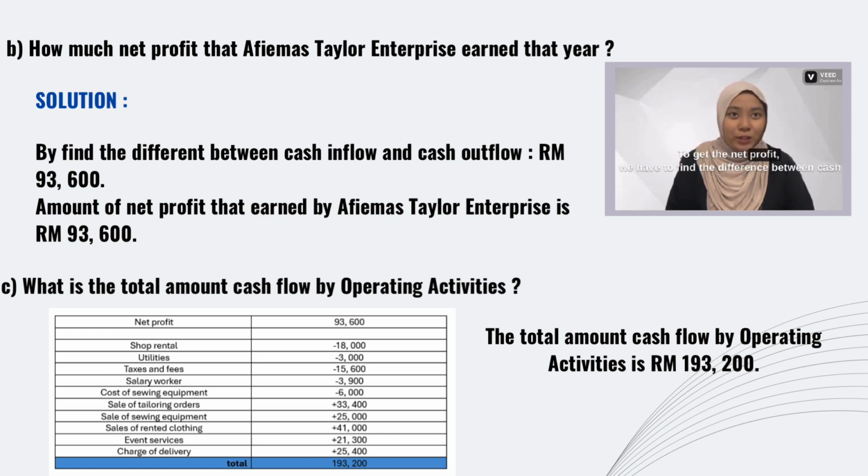To get the net profit, we have to find the difference between cash inflow and cash outflow. So the difference between cash inflow and cash outflow is 93,600 ringgit Malaysia. So the net profit earned by Afimas Tailor Enterprise is 93,600 ringgit Malaysia. C. What is the total amount of cash flow by operating activities? To find the total amount of cash flow, we have to sum up the cash inflow and the cash outflow. So, the total amount of cash flow by operating activities is 193,200 ringgit Malaysia.